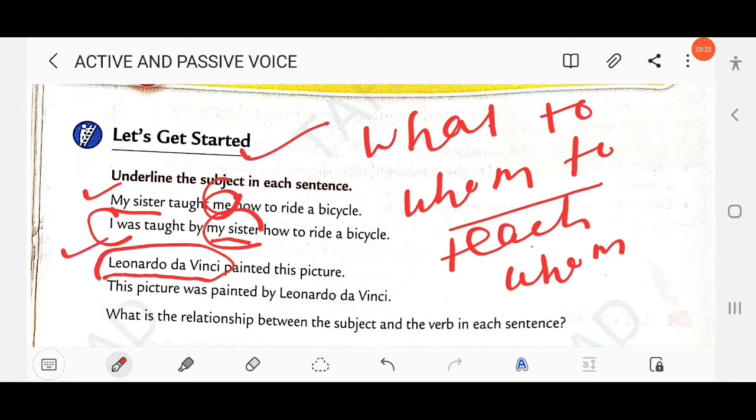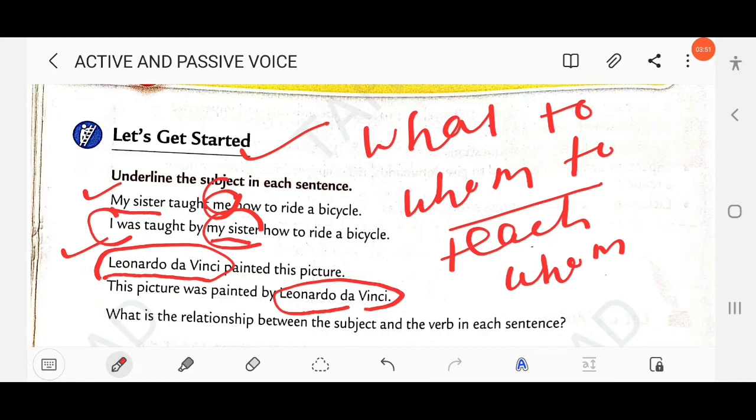Then in the second sentence, this picture was painted by Leonardo da Vinci. That means in the second sentence the subject does not perform the action, rather it receives the action.